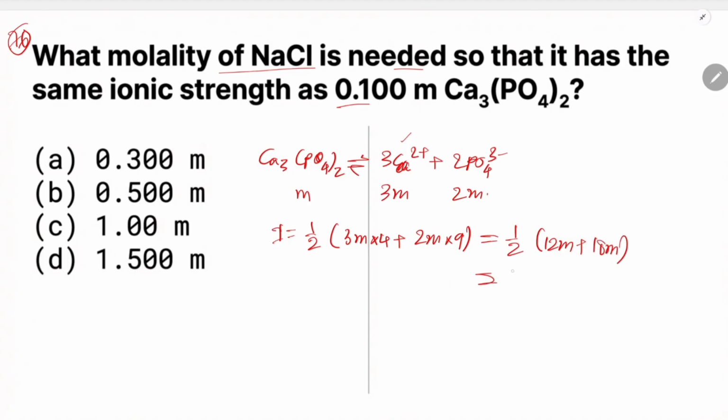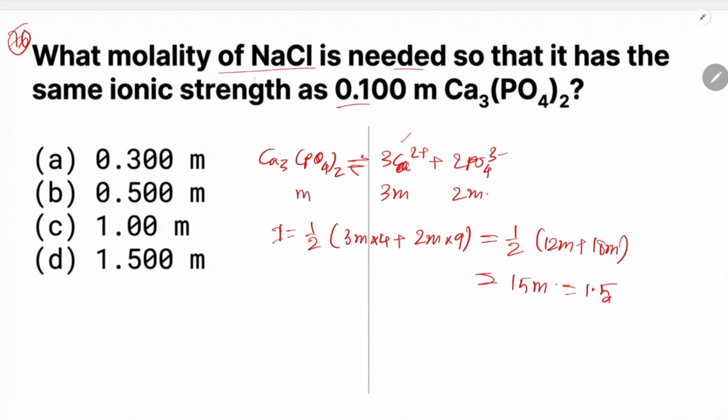This value will be 15M. So M is equal to 0.1, so the value will be 1.5. Okay, this is the ionic strength.